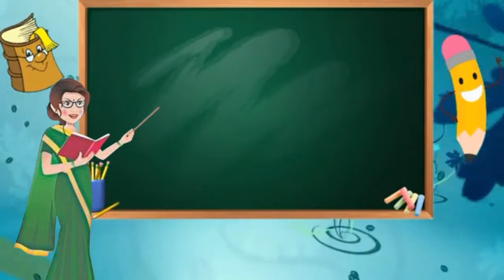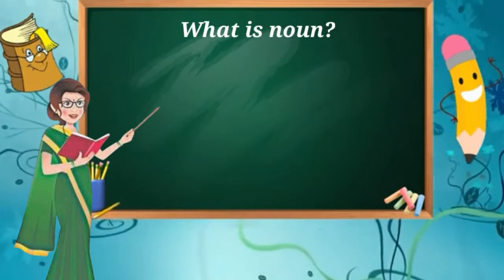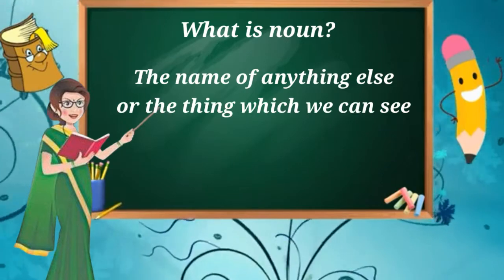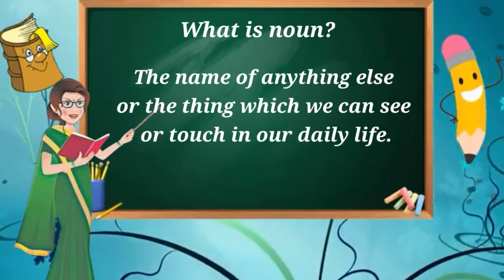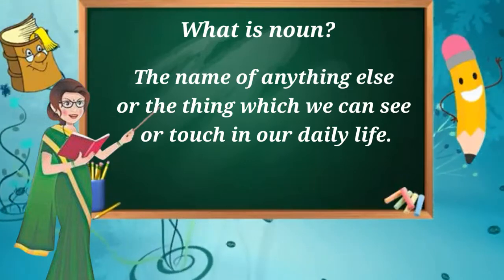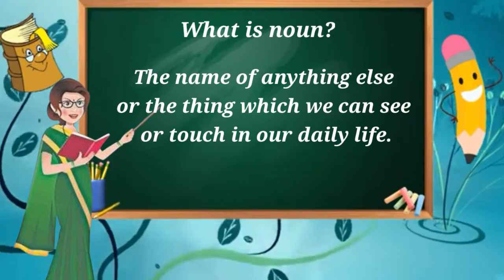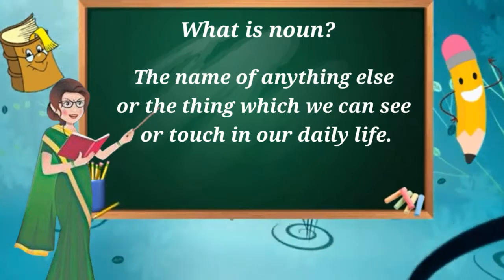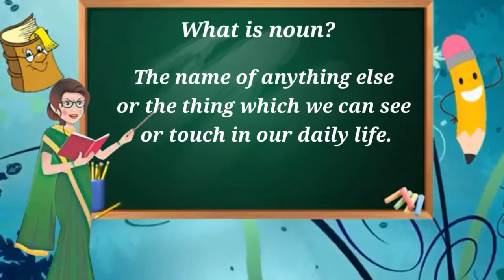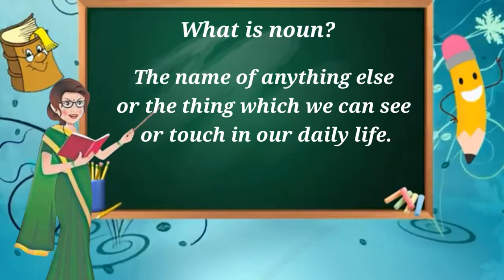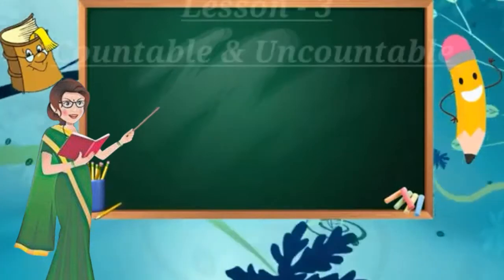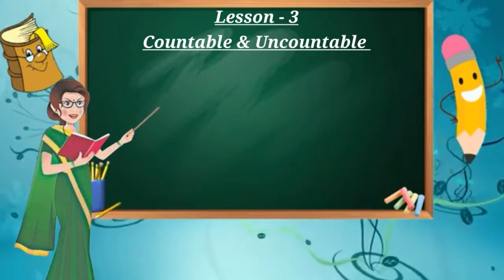Can you tell me, children, what is a noun? Yes, the name of anything, or you may say the thing which we can see or touch in our daily life. That is the noun, and this includes the name of a person, name of a place, fruit, flower, relation, animal, bird, etc. Okay, nice. Now we shall categorize them in our current topic, that is countable and uncountable noun.